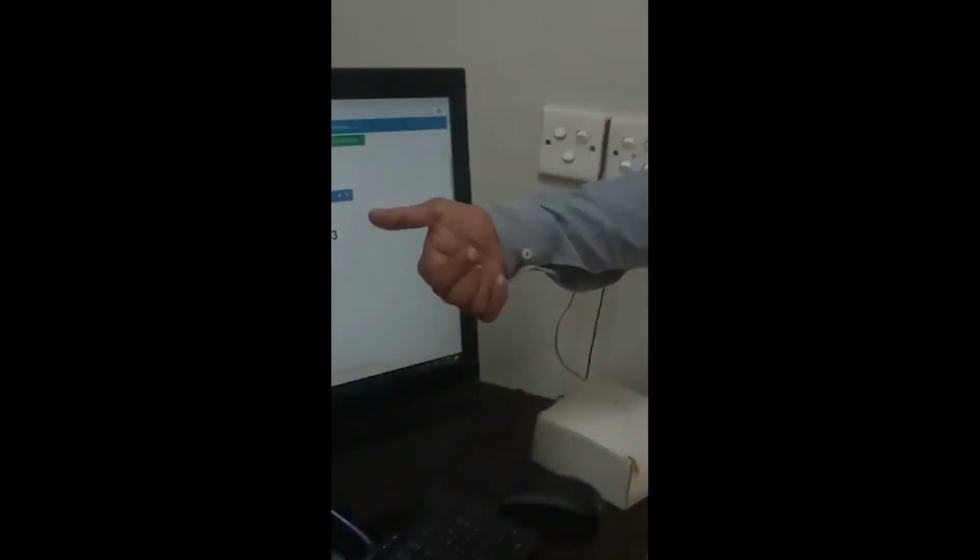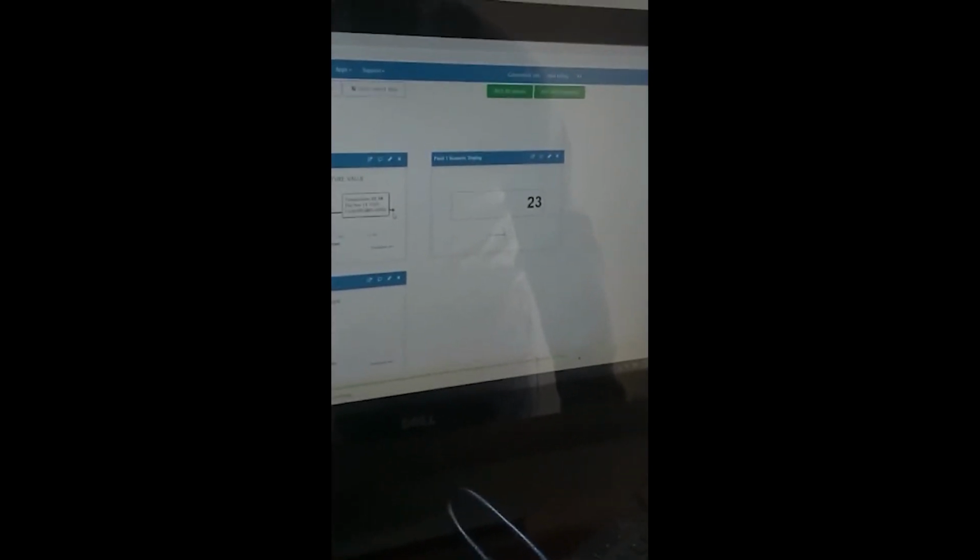In other terms, if someone is not able to understand how the graph works, it will give the data of the real-time digital value in terms of 23. This is a numerical value which makes us understand what is the real temperature of our room. The real temperature, yes, is 23 right now, and we are still getting the data of this temperature.